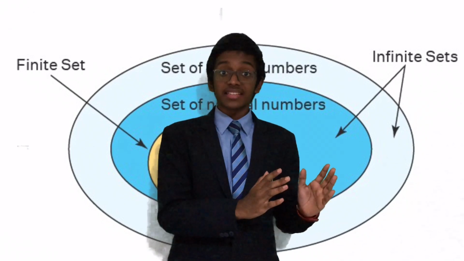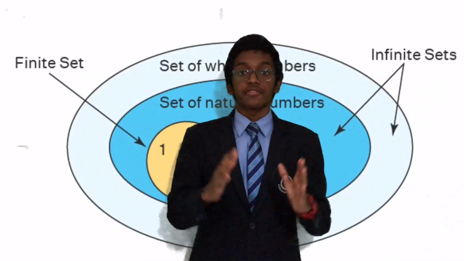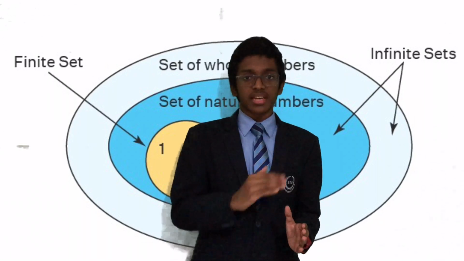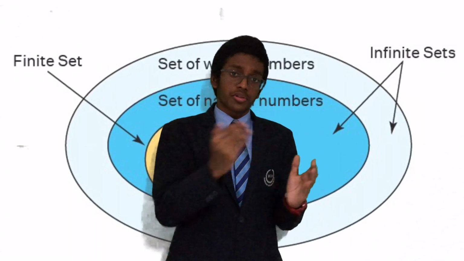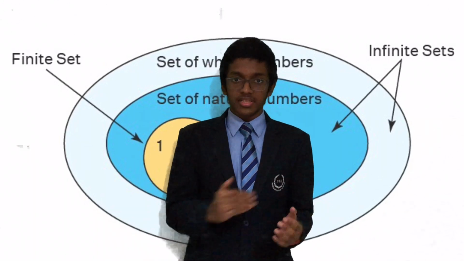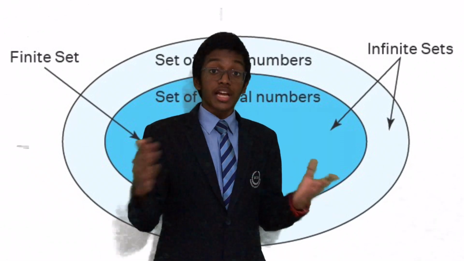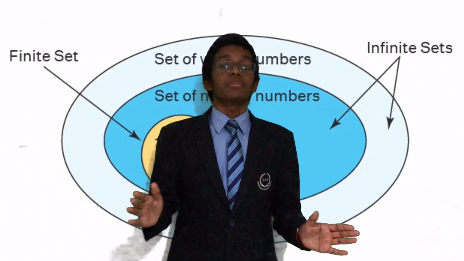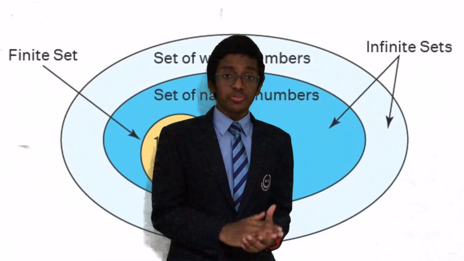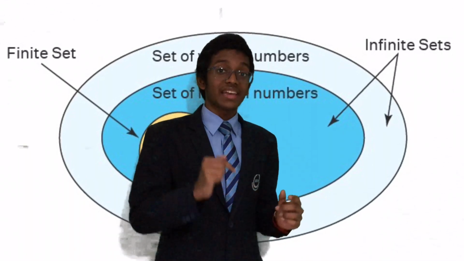Finite sets are those sets wherein the number of elements is finite. For example, the set of all, let's say, numbers from 1 to 100: 1, 2, 3, 4, etc. to 100. These are finite, we can count them. What if I say the set of all natural numbers? We will never be able to finish counting, even towards the end of time. That is why we call that type of set an infinite set.